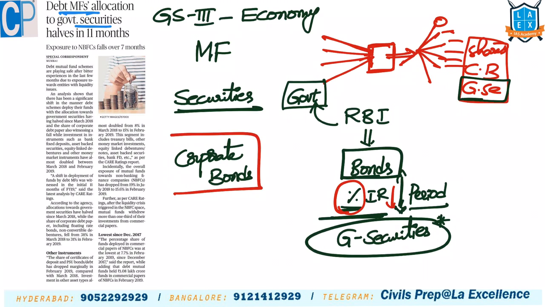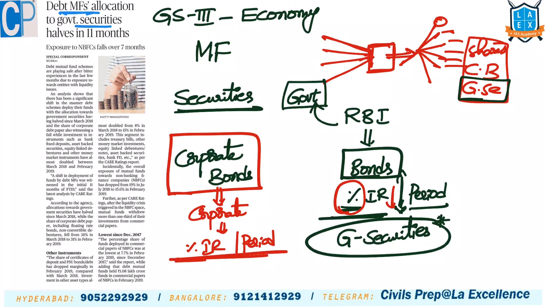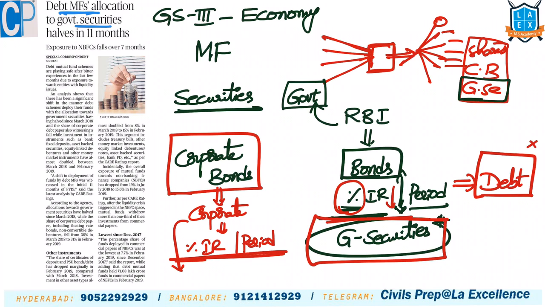If we see corporate bonds, these are issued by corporate companies or private companies. They say that we will pay you some interest rate over a particular period, and then they take the money from us and give the bond to us. These are known as corporate bonds. What is the difference between government securities and corporate bonds? Both are debt instruments because they have to pay it back on a future date. Both are debt instruments, but government securities are guaranteed, and corporate bonds are not.